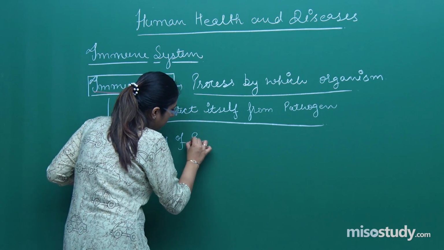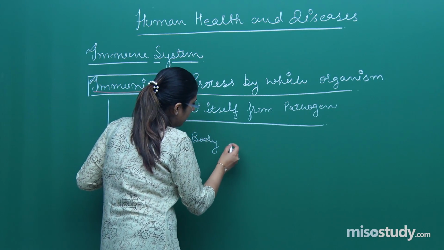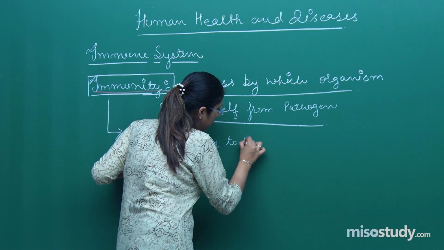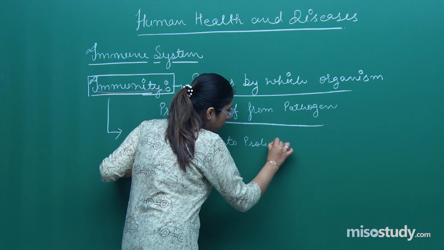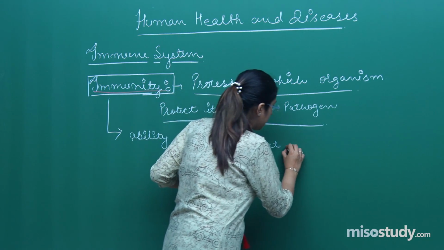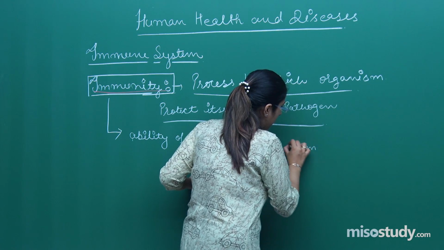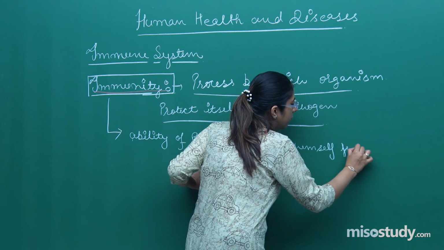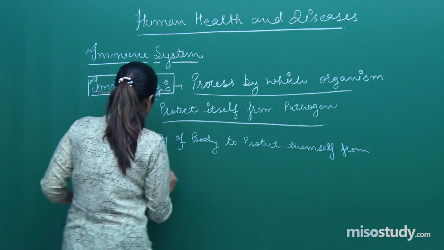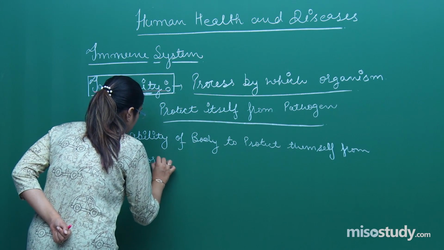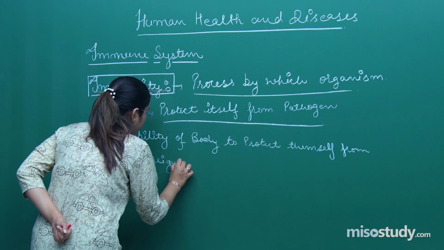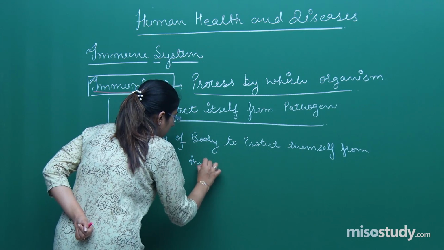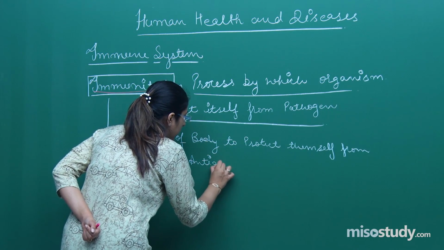Immunity means the ability of the body to protect itself from foreign antigen.